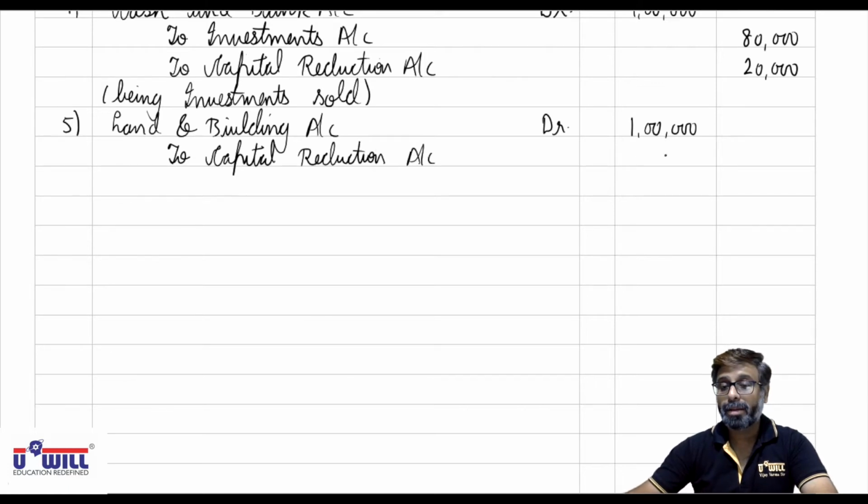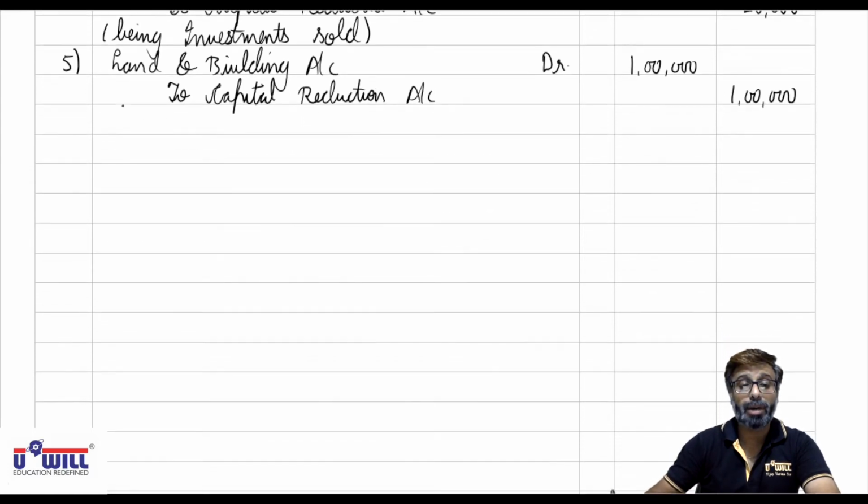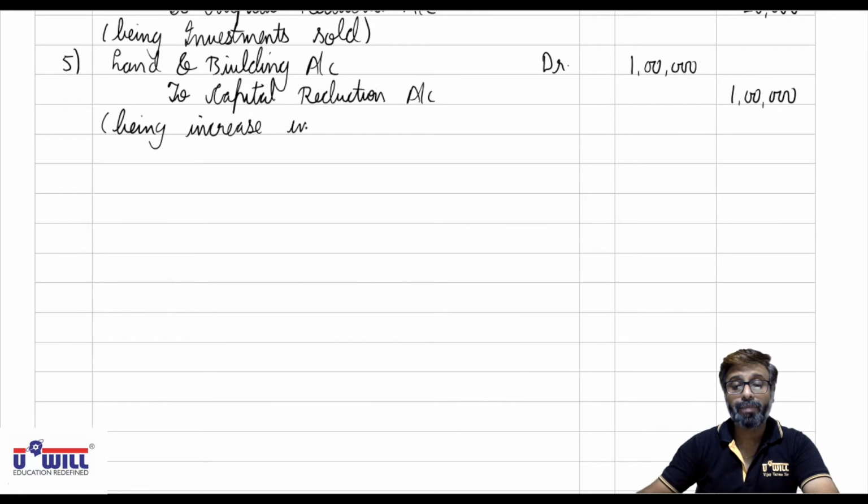Okay, I repeat, 1 lakh is the increase in the value of land and building. So land and building account debit to capital reduction, being increase in the value of land and building.